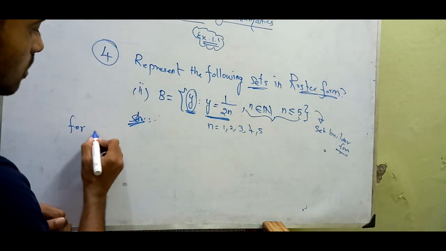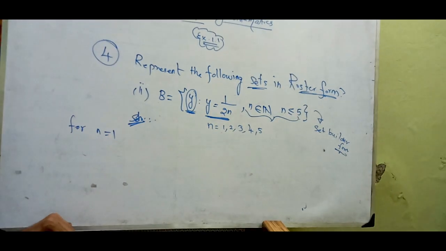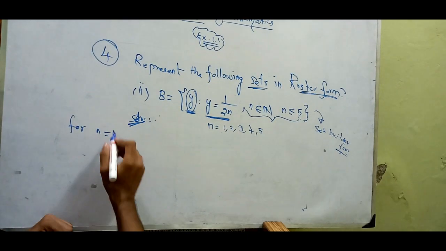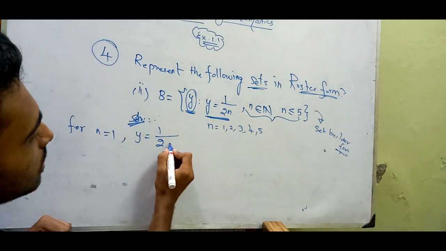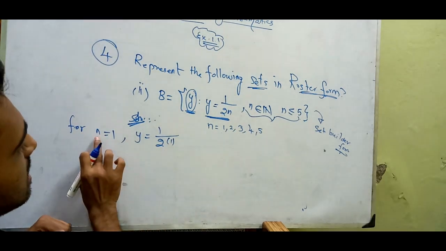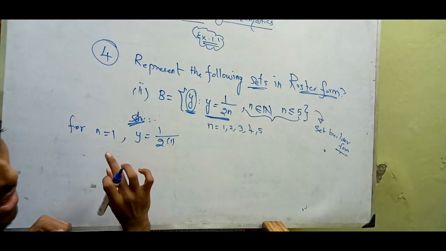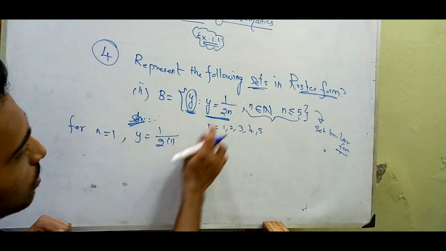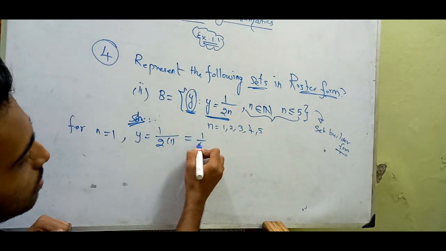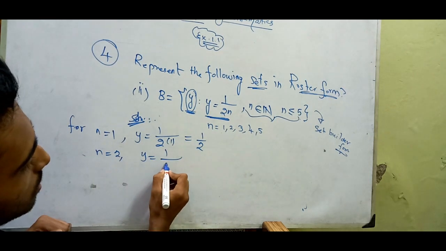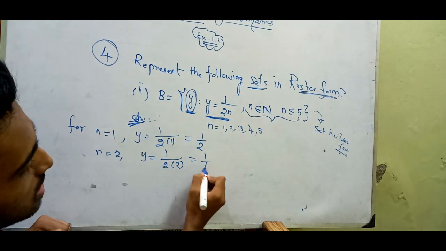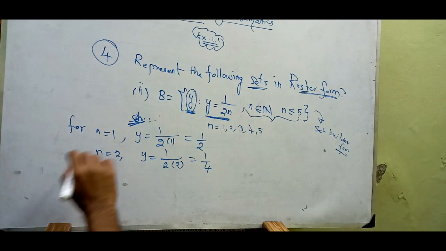For n equal to 1, y equal to 1 by 2 into 1. Just replace wherever n is there. So for n equal to 1, 2 times 1, it is going to be 1 by 2. For n equal to 2, y equal to 1 by 2 times 2, which is 1 by 4.